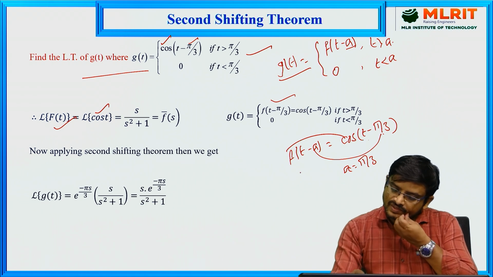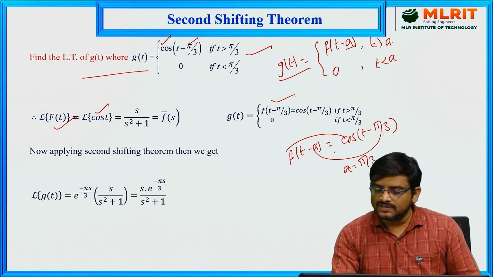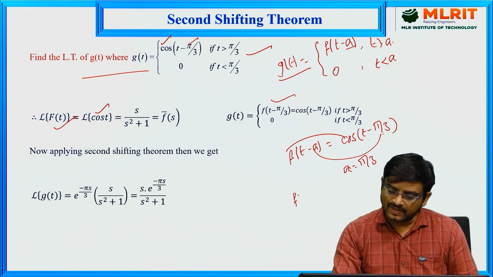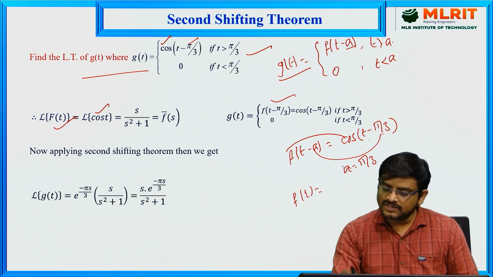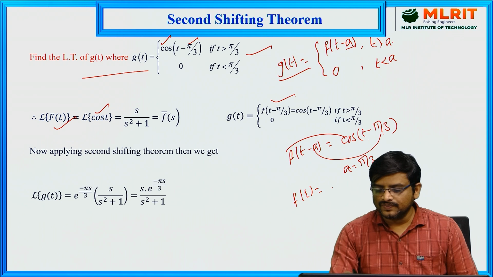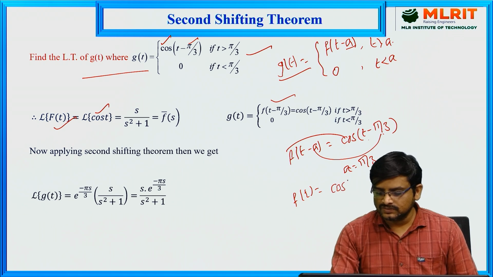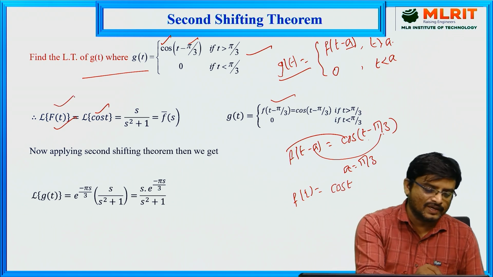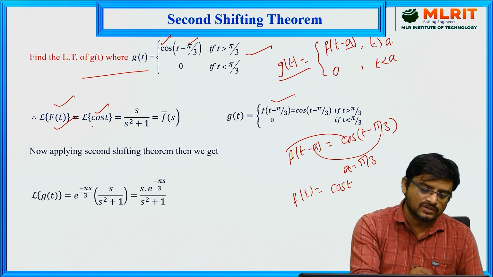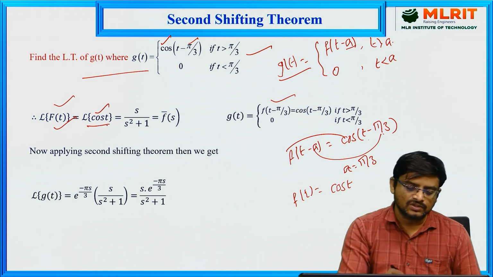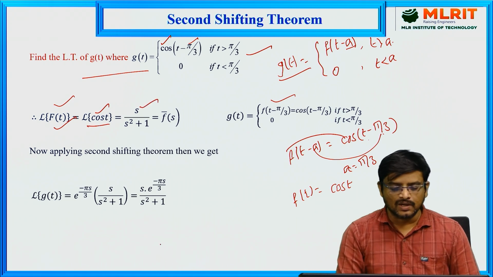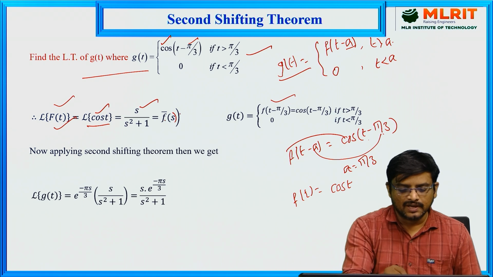Now we know the value of f of t minus a, which is cos of t minus pi by 3. From this I want the value of f of t. Just replace t minus a with t and you will get cos t. So the Laplace transform of f of t, that is the Laplace transform of cos t, is equal to s by s square plus 1. This is our f bar of s.